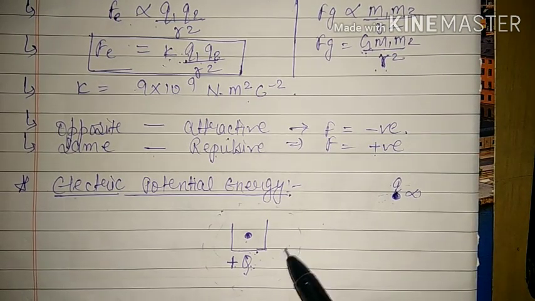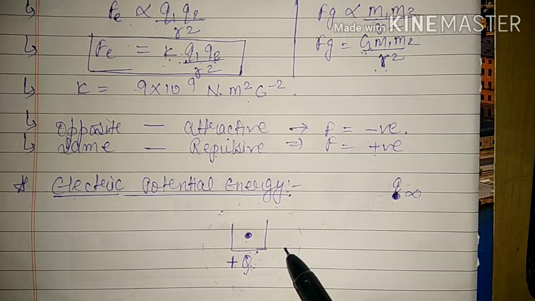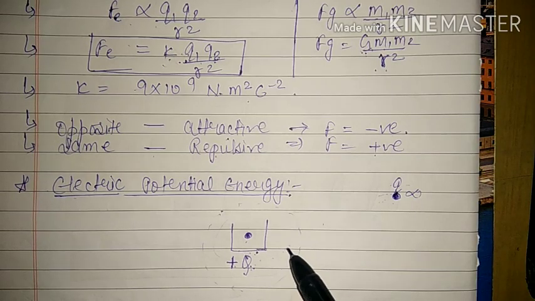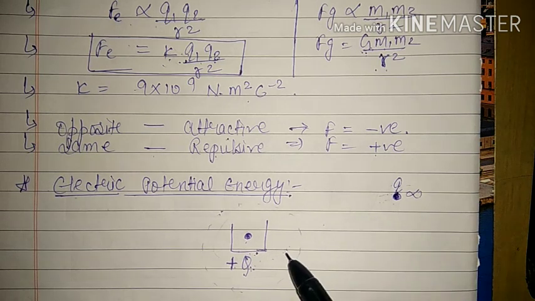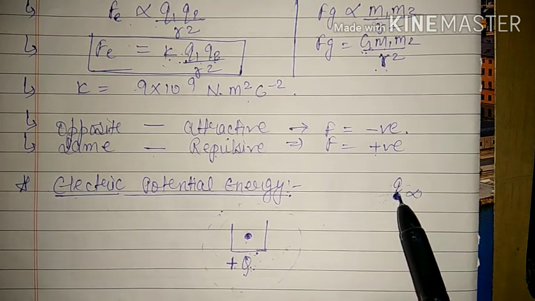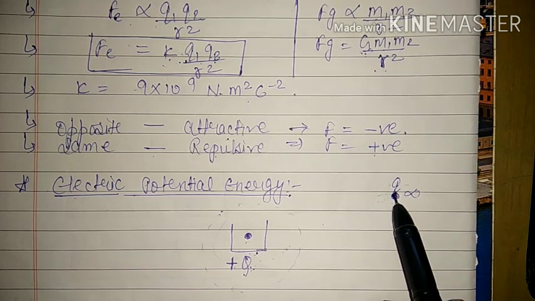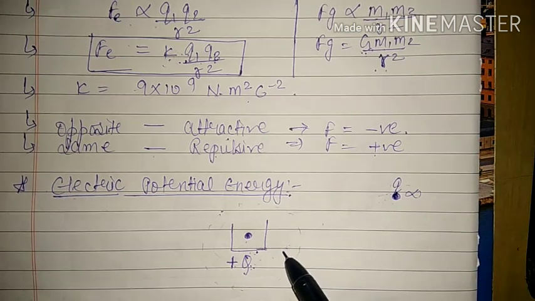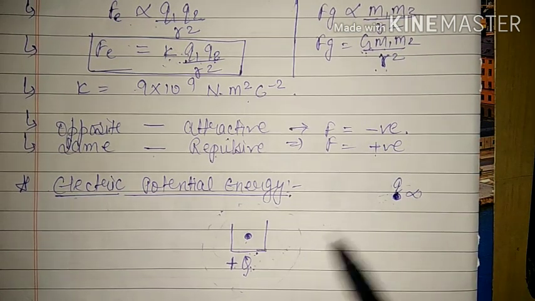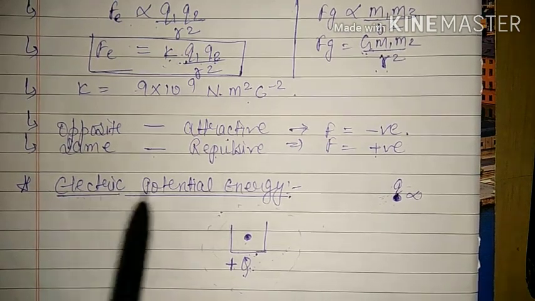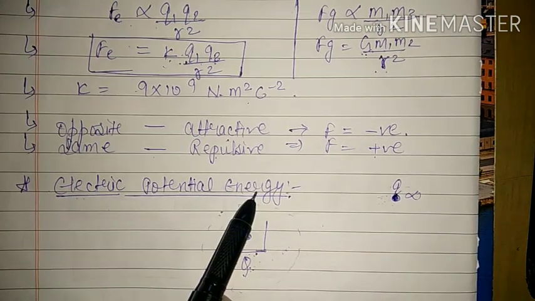A point means the same as we discussed about mechanical energy. A point near the source charge where we want to bring this charge. So the amount of work done in bringing this charge from here to the vicinity of the source charge is known as electric potential energy.